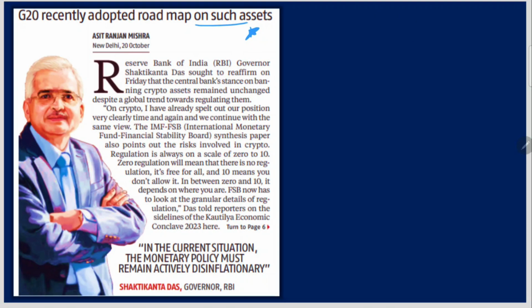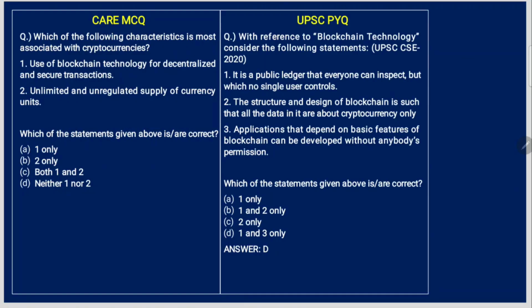Okay. Reserve Bank of India, RBI Governor Shaktikanta Das sought to reaffirm on Friday that the central bank's stance on banning crypto assets remained unchanged despite a global trend towards regulating them. We'll see the MCQ related to this. Which of the following characteristics is most associated with cryptocurrencies?